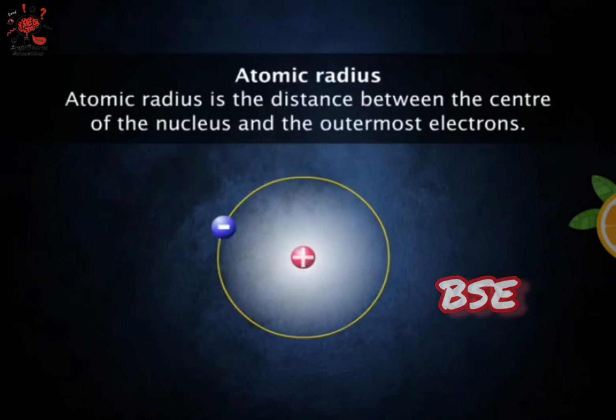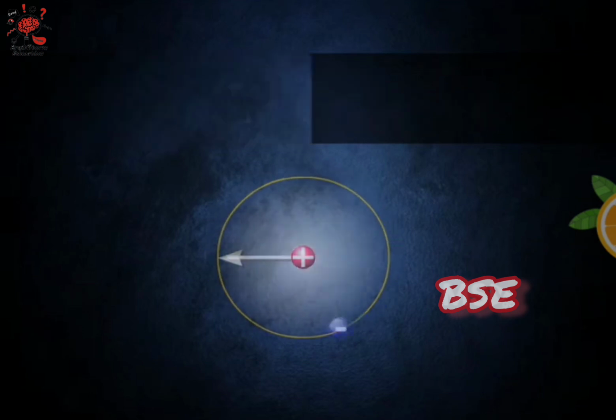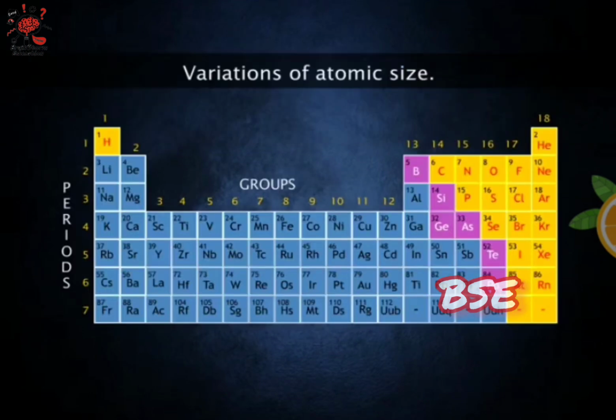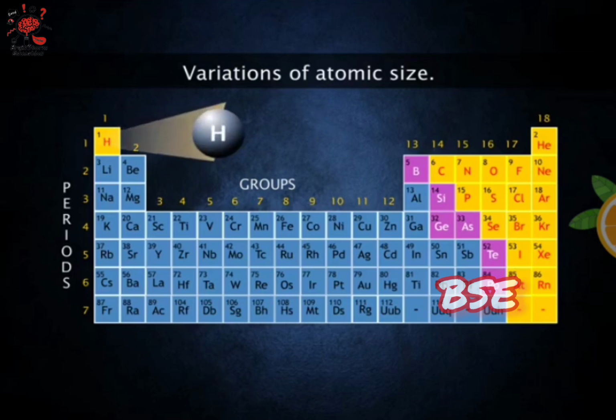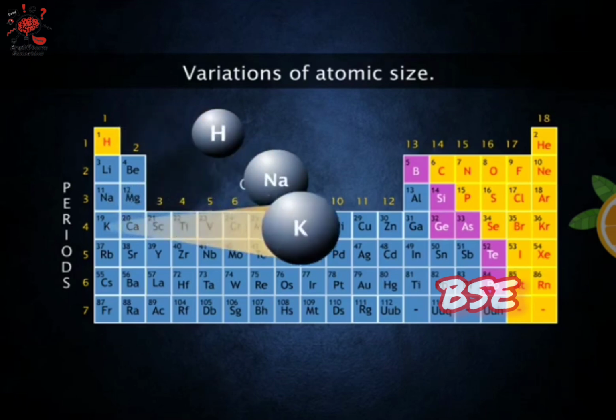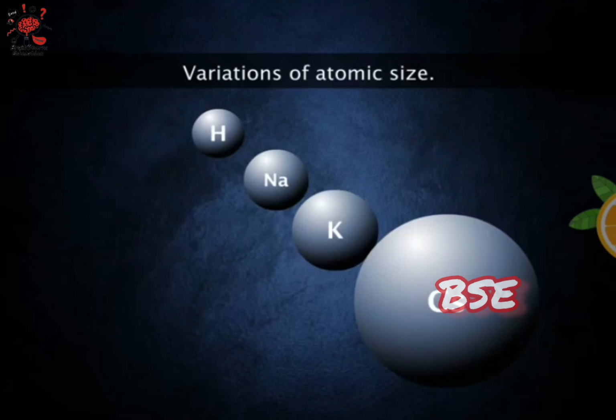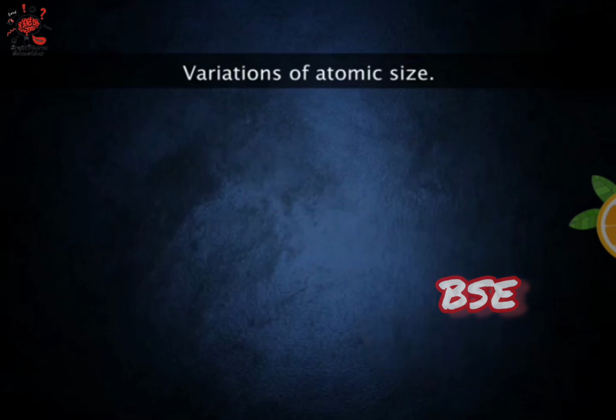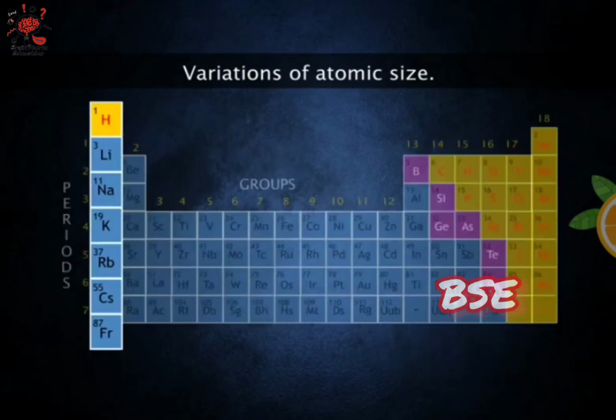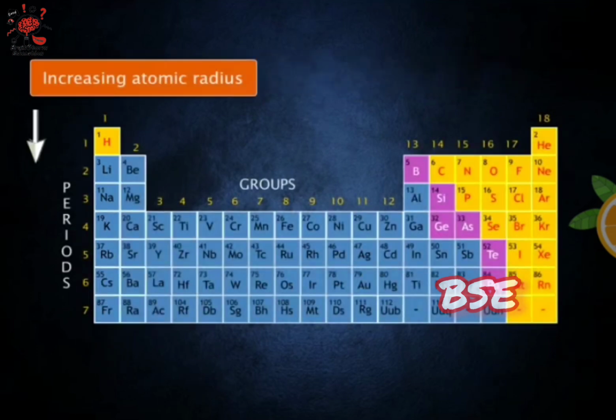The term atomic size refers to the radius of an atom. Let's take a look at the variations of atomic size. How does atomic size vary in a group? The atomic radius increases in spite of the increasing nuclear charge. Why? This is because the number of electron shells is also increasing.